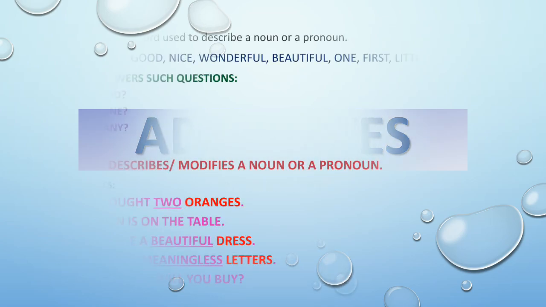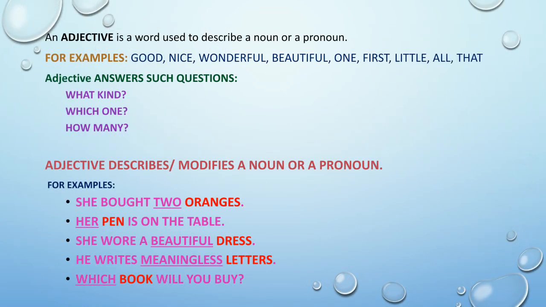So, at first we have to know what is an adjective. We all know that an adjective is a word used to describe a noun or a pronoun. For example, good, nice, wonderful, beautiful, one, first, little, all, that.